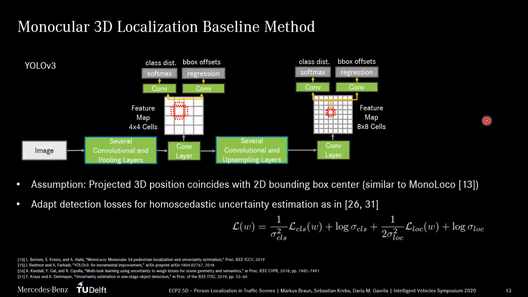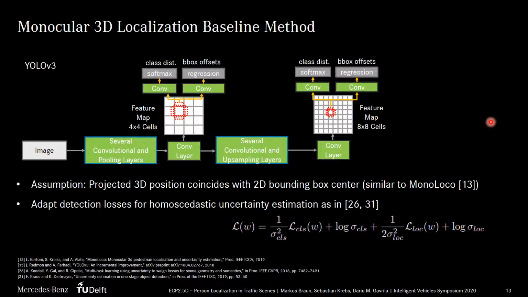For our localization baseline experiments using the new dataset, we also adopt the assumption that the projected 3D position coincides with the 2D bounding box center. So, apart from the bounding box, only the distance has to be estimated. For this, we extend the 2D detector YOLO-V3.